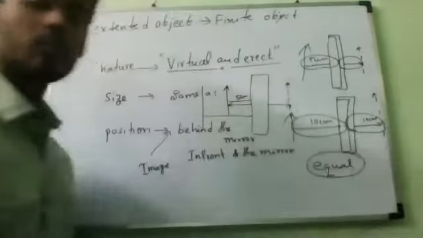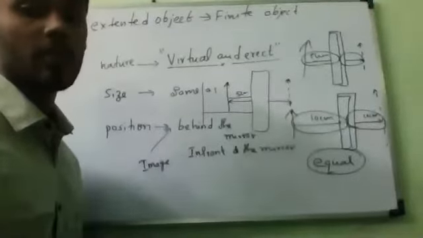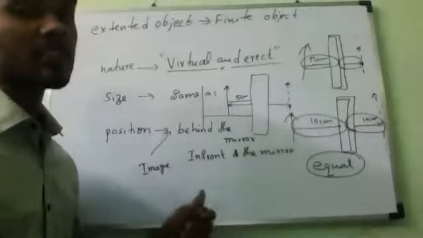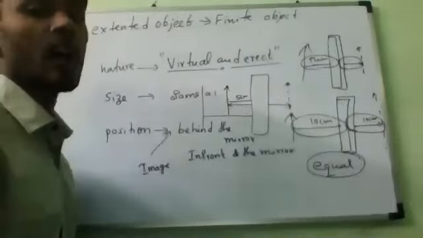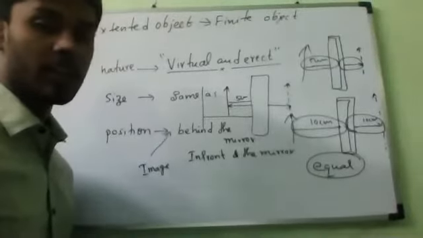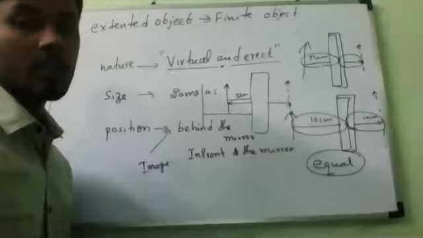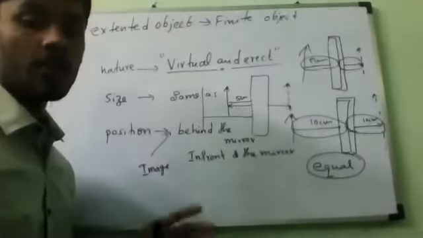So that is the characteristics of plane mirror. Understanding: the image is at the same distance behind the plane mirror as the object is in front of the mirror. Are you clear? Any doubt? No doubt, sir. So these are all the characteristics of the image formed by the plane mirror.